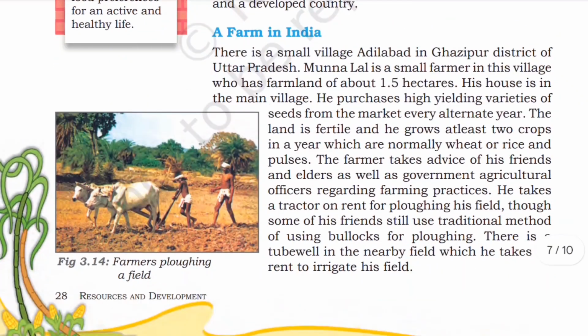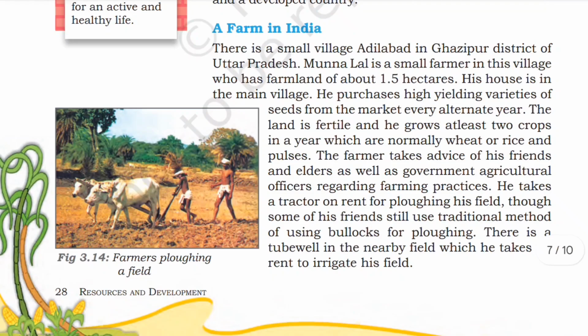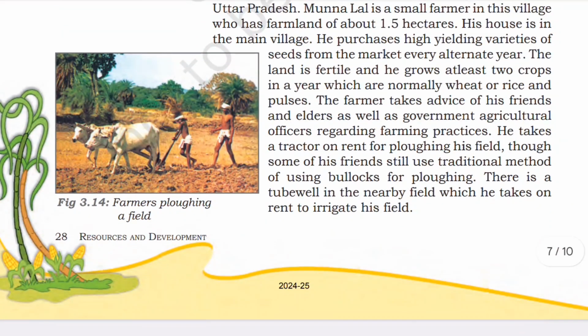A farm in India. There is a small village, Adilabad, in Ghazipur district of Uttar Pradesh. Munna Lal is a small farmer in this village who has a farmland of about 1.5 hectares. His house is in the main village. He purchases high yielding varieties of seeds from the market every alternate year. The land is fertile. He grows at least two crops in a year, which are normally wheat or rice and pulses. The farmer takes advice of his friends and elders, as well as government agriculture officers, regarding farming practices.